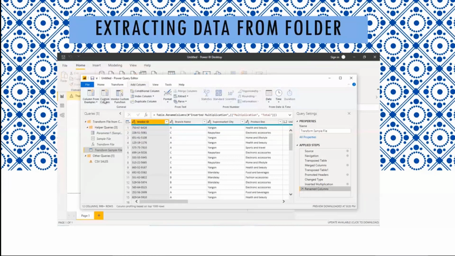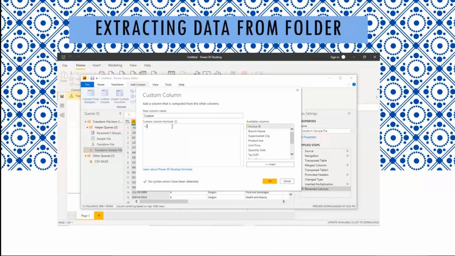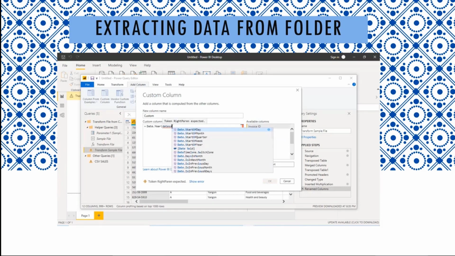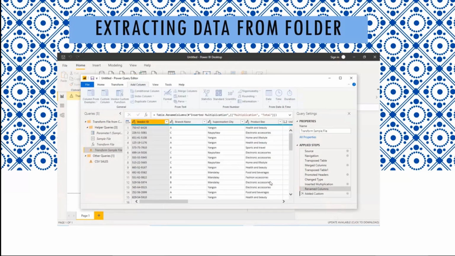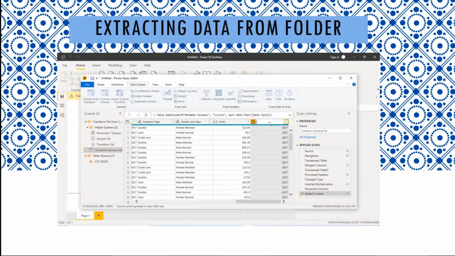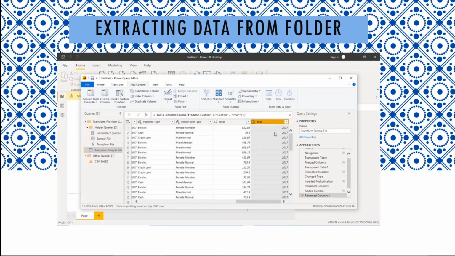Now I want to make another column. So I'm going to go into add column and go to custom column. The formula is Date.Year. Then I'm going to open brackets, and put date sold, and then close the bracket. Make sure there are no syntax errors. Once we've created a year column, I'm going to rename it to year, and then okay, that's good.